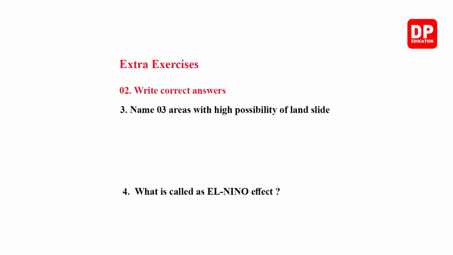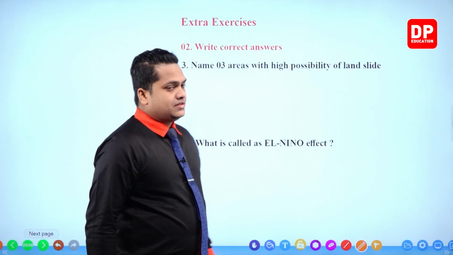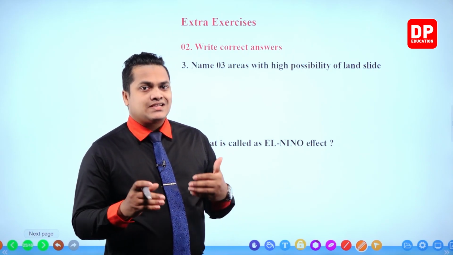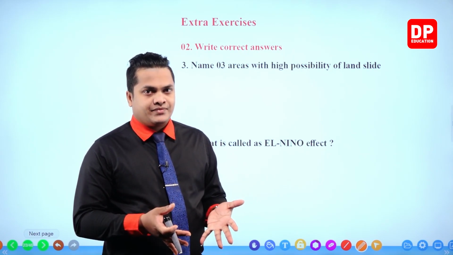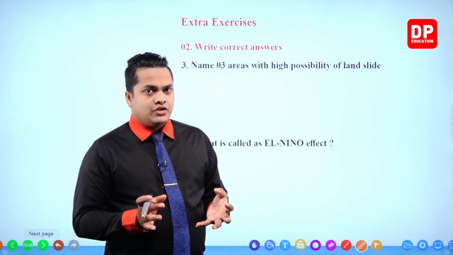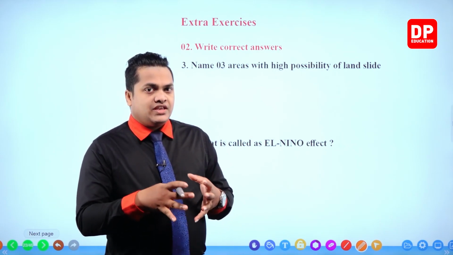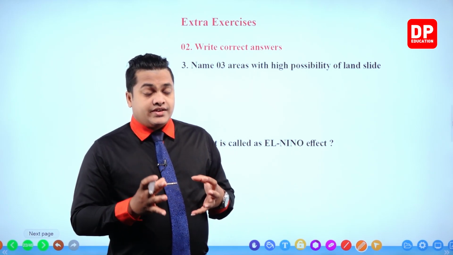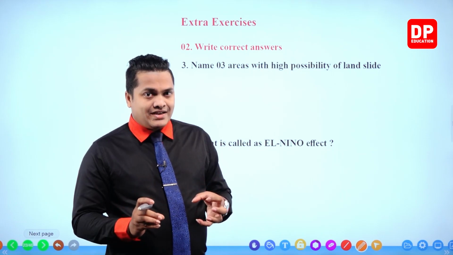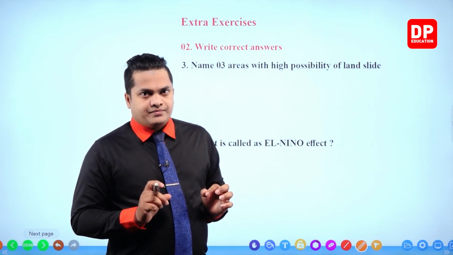Next one. Name 3 areas with high possibility of landslide. You can write 3 districts that have high possibility of landslide. These districts should have a high or greater altitude.